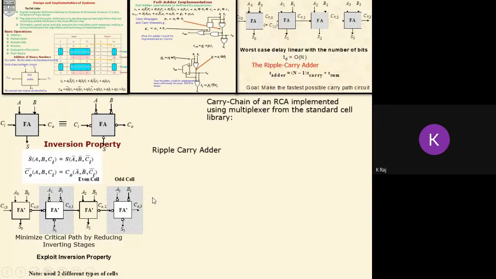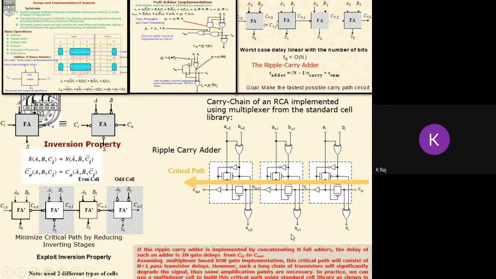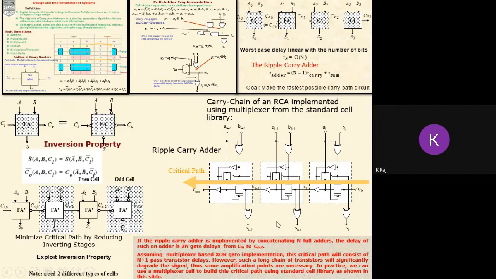There are other methods, like the inversion property, that can be introduced to enhance the performance, and then we can use the ripple carry adder based on the multiplexer. The multiplexer enhances the performance, and hence we can say the critical path is reduced.